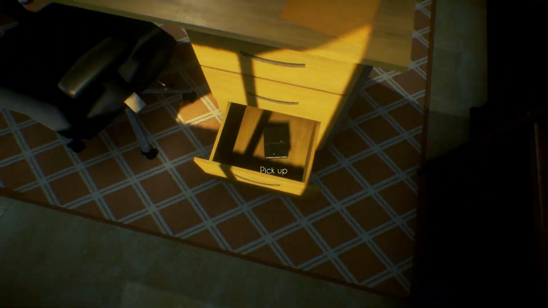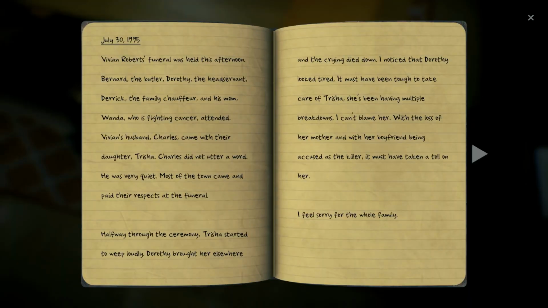In the third drawer of the desk, we find the sheriff's diary, where we are introduced to the mansion staff. Bernard the butler, Dorothy the head servant, Derek the chauffeur, and his mother Wanda, who was sadly battling cancer. We also learn about Charles Roberts, the mayor and husband of Vivian and their daughter, Trisha, cluing us into Scott's relationship with Trisha, Vivian's daughter.